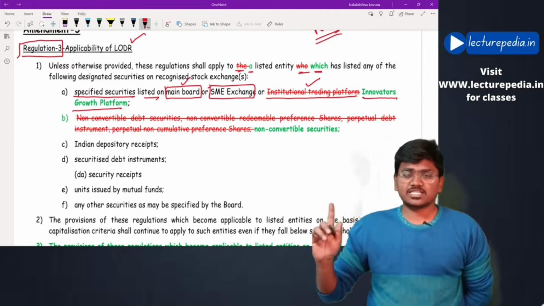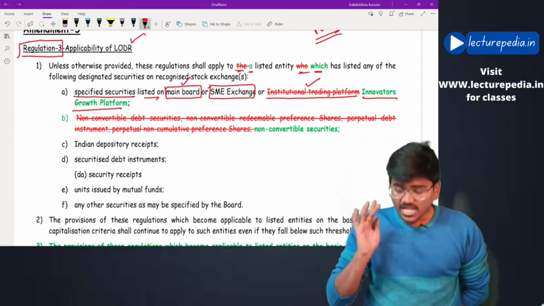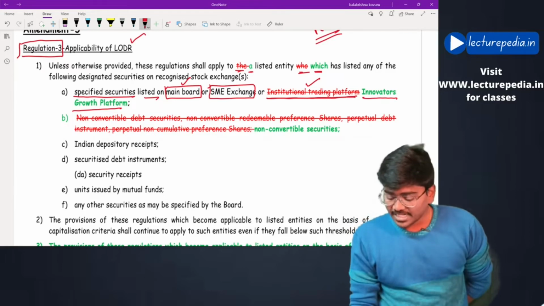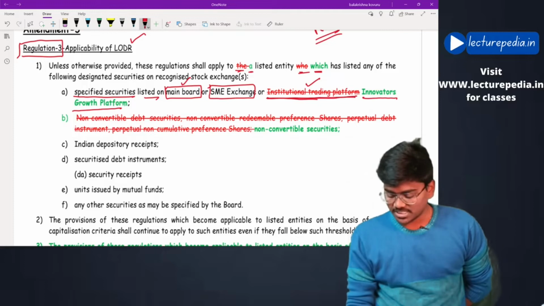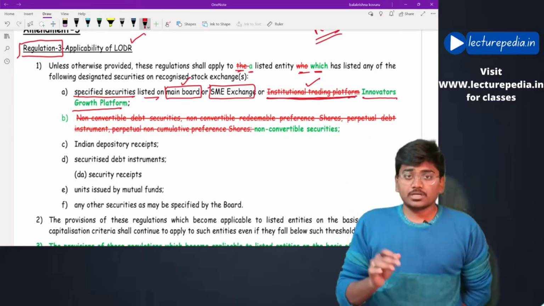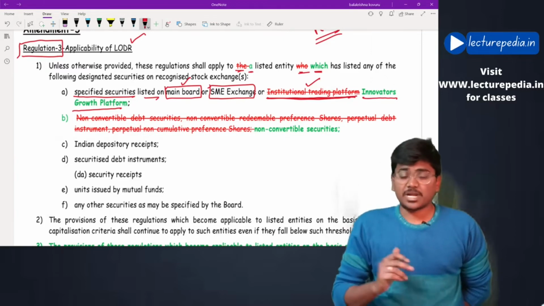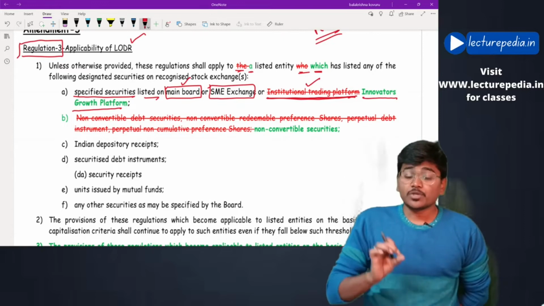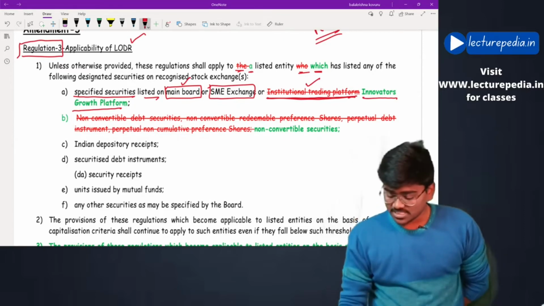And there is another platform by the name institutional trading platform. Earlier this platform was there. If a company wants to list its shares on this platform, it cannot offer shares to the public. Only institutions can purchase the shares on this platform.